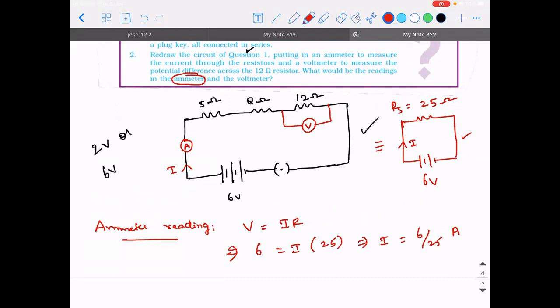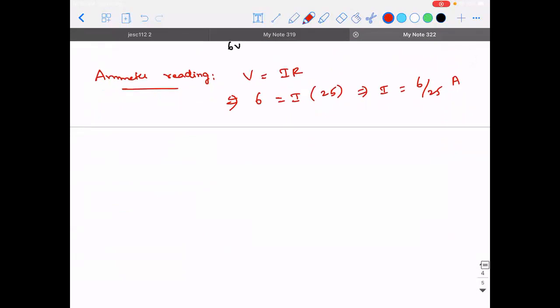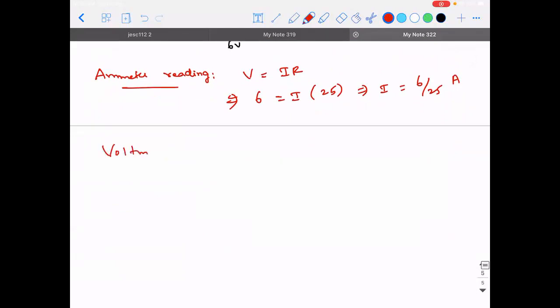Right. Now, what is going to be the reading across the voltmeter? Where is the voltmeter connected? It is connected across the 12 ohm resistor. The reading across the ammeter will be 6 by 25 ampere. Here it is 12 ohm.